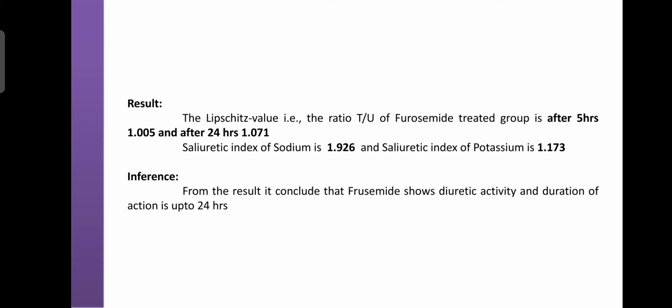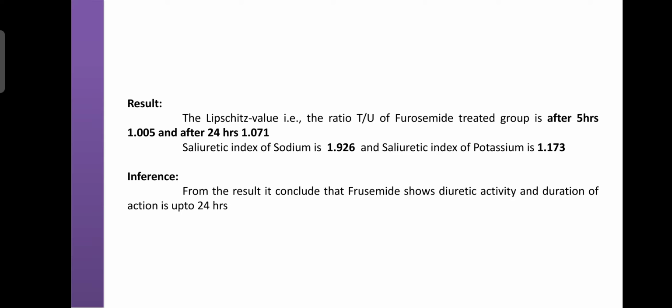Result: the Lipschitz value, that is the ratio of T by U, of the furosemide treated group is 1.005 after 5 hours and 1.071 after 24 hours. The saluretic index of sodium is 1.926 and of potassium is 1.173. The inference from the result is that furosemide shows diuretic activity and the duration of action is up to 24 hours.